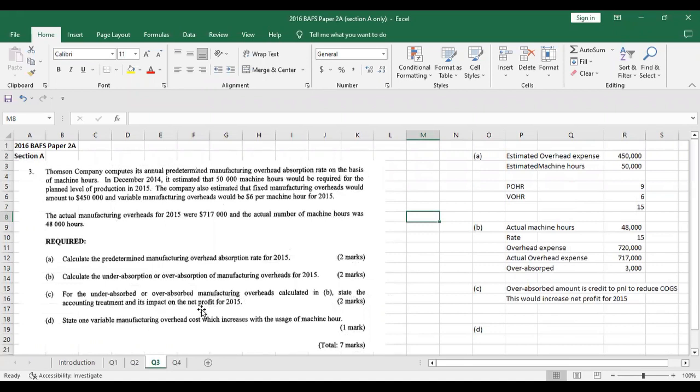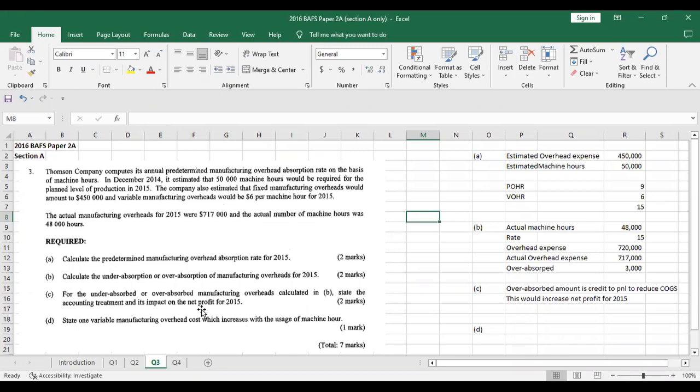I have not had time to look at other sections of this exam yet, so forgive me, I do not know what type of questions are in section B. From section A, you have 3 questions out of 4 for financial accounting and only 1 question on managerial accounting. But again, you have to look at the paper holistically. This is just a part of the paper.